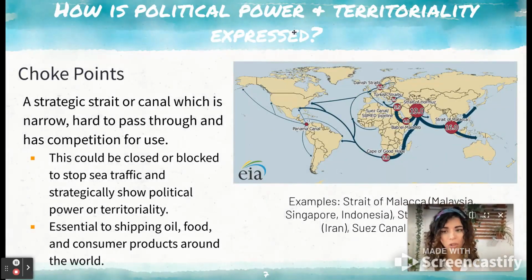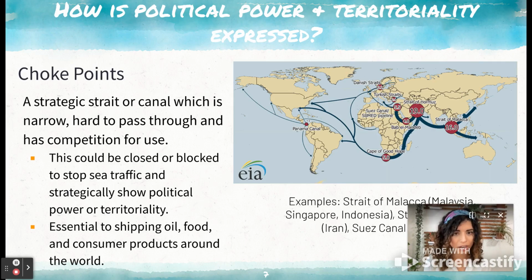And finally, we have choke points. So these are strategic straits or canals that are geographically narrow. They can be difficult to pass through, and there's always competition for their use. These are often very valuable, influential areas because they could be closed or blocked to stop sea traffic and strategically show political power or territoriality.